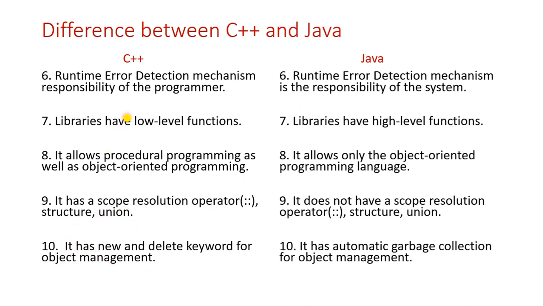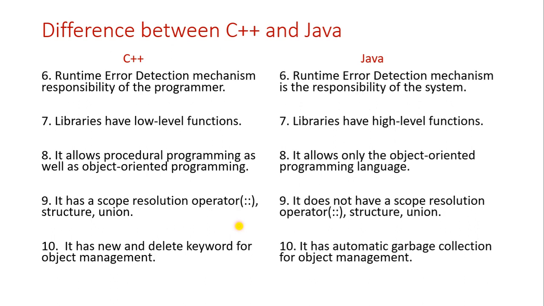So the last point of difference between C++ and Java is that C++ has new and delete keywords for object management, whereas Java has automatic garbage collection for object management. Whenever in C++ we have created an object, and the work of the object has been completed, if we want to delete that object, we use the delete keyword.